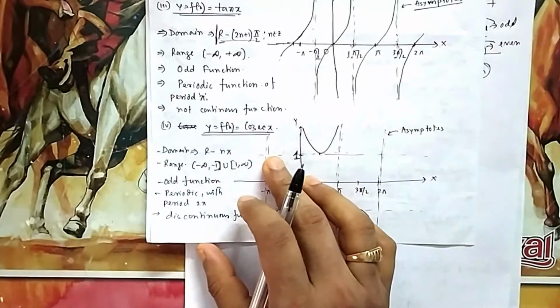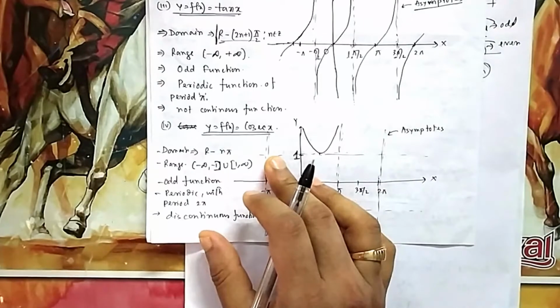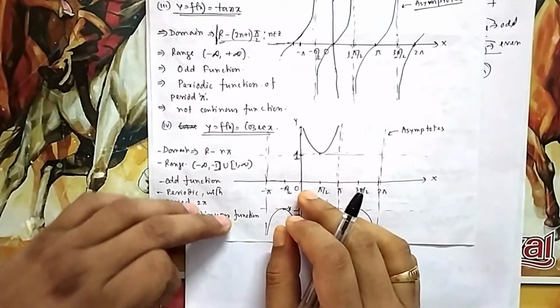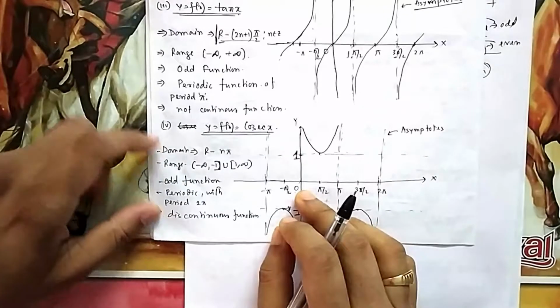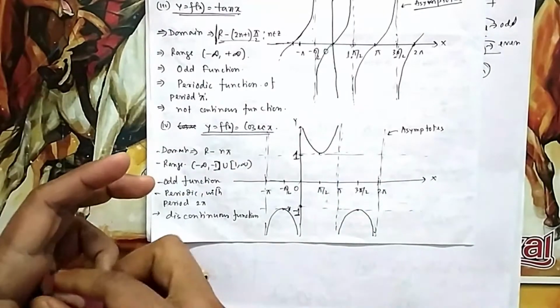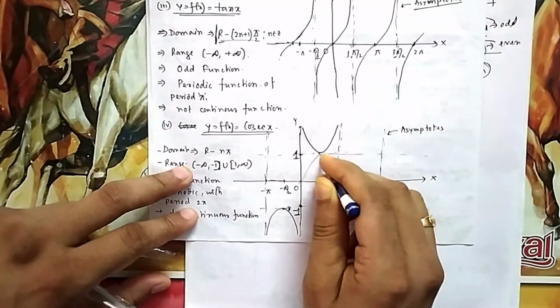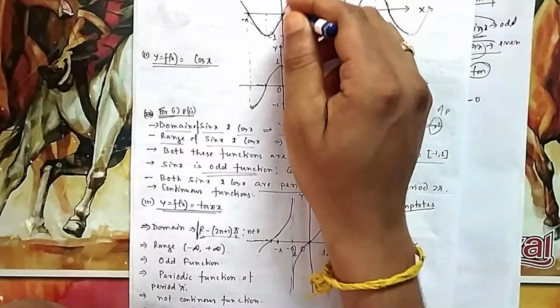Now you see cosec x. Now what is the concept of cosec x? Cosec x is the reverse of sin x. Now if you see sin x, what was your sin x from 0 to pi? It was of this fashion. You can see this was sin x from 0 to pi.